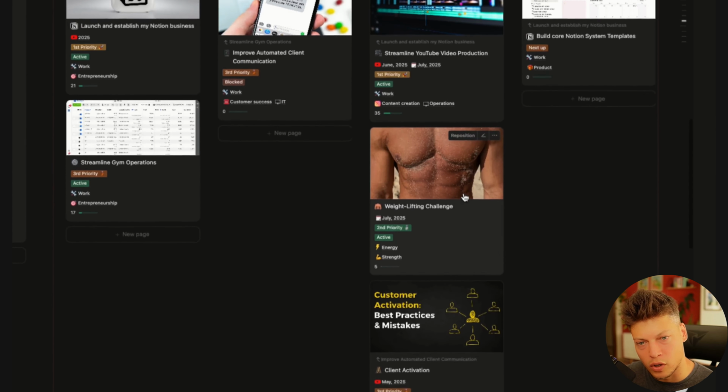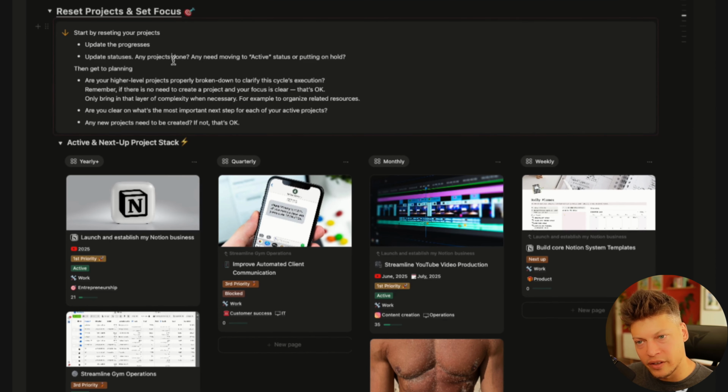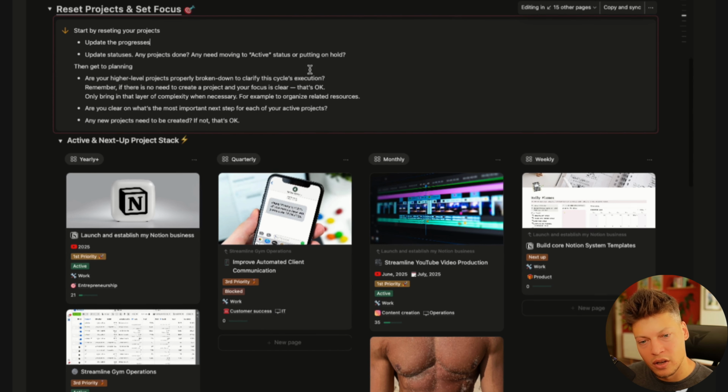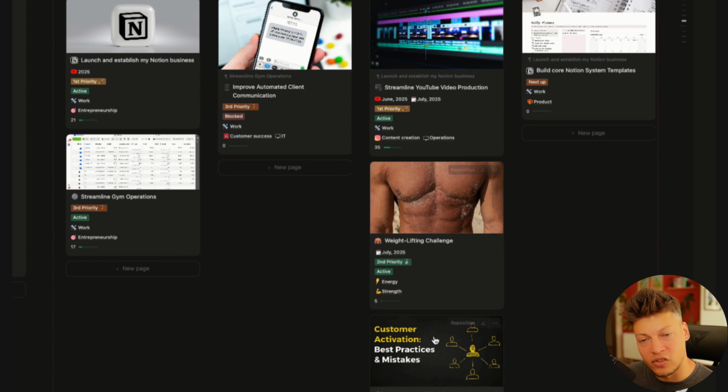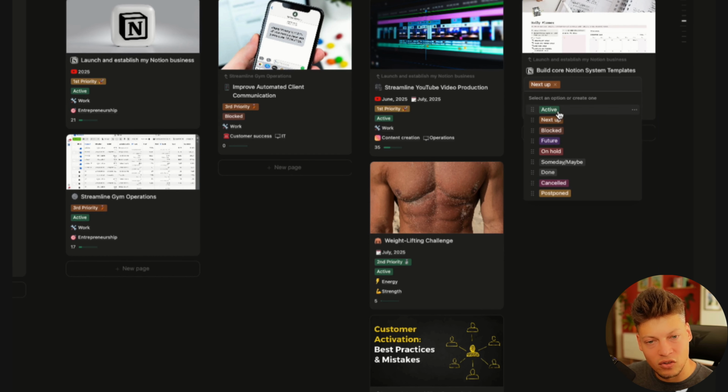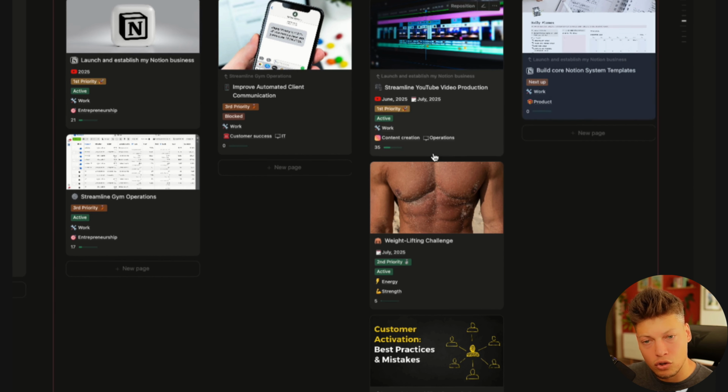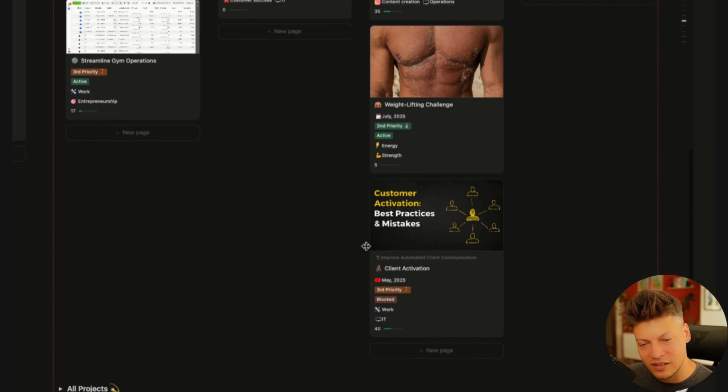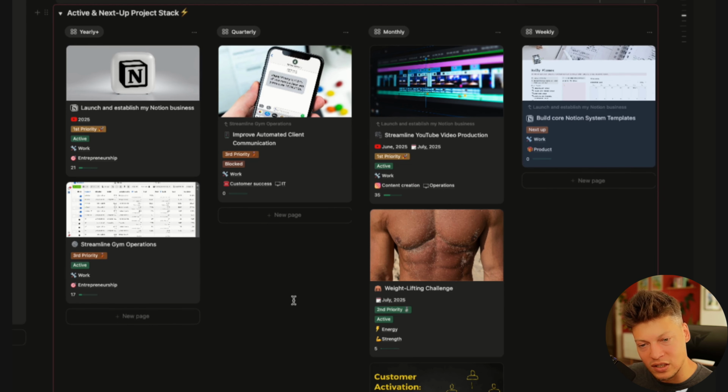So this is how projects work in the system. And if we read this node, first thing we do is we just go over the projects that are active currently, and we update their statuses, update the progress, etc. So in this case, for example, maybe I was done with some of these projects and I wanted to start working on this one. So I would update status to active. But in this case, that's not true. I'm not yet beginning to work on this one, so I'm continuing to work on these projects here. Some of the projects you can see they're in blocked status, etc. Some of these are very different. So this one, for example, is unrelated to work at all.